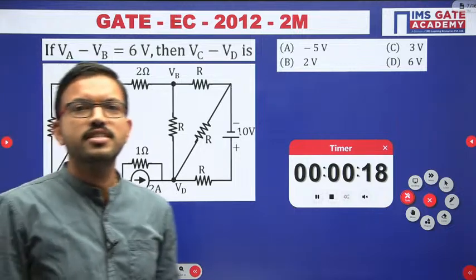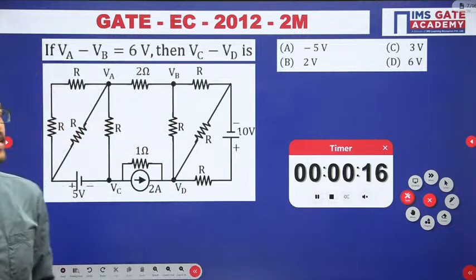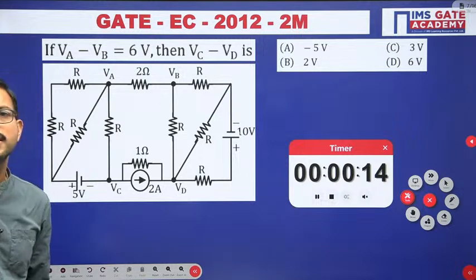Amarjit, you can cross check once regarding the direction or polarities. Just cross check once.